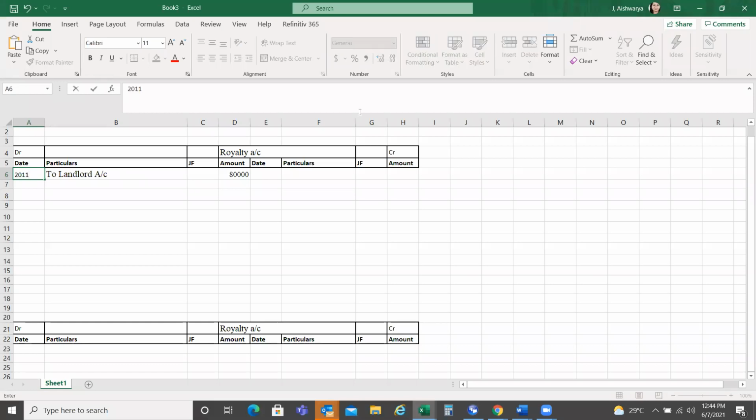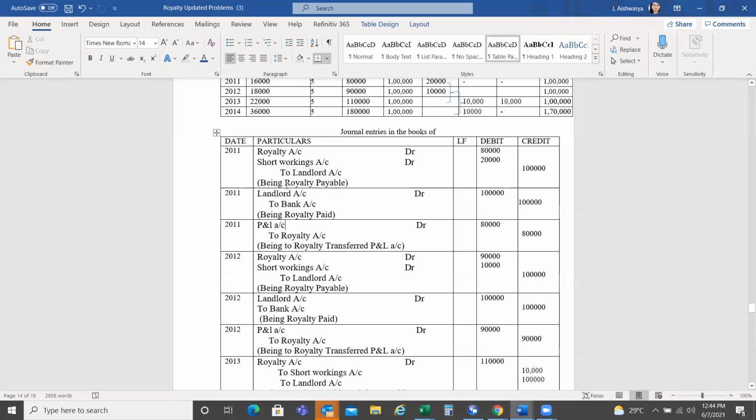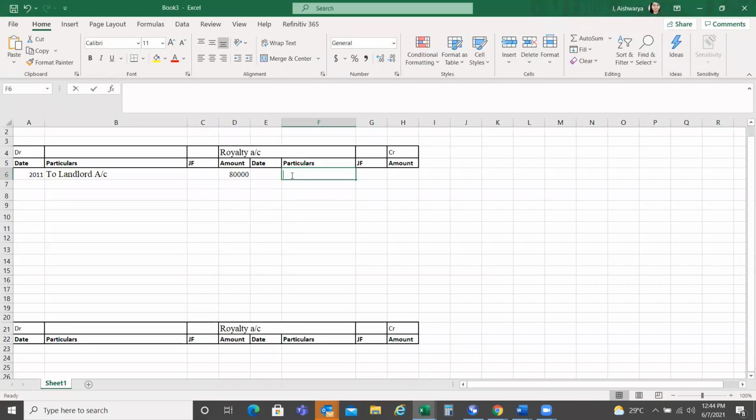Okay, next. Is there any other entry in 2011 related to royalty? By P&L account. Yes, by P&L account. How much do we have? 80,000. Yes. 80,000, right? 2011.